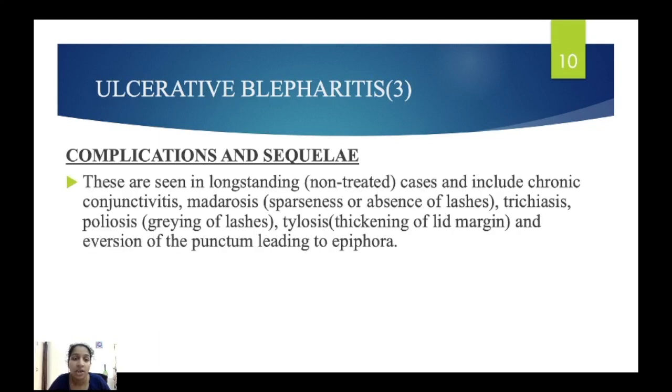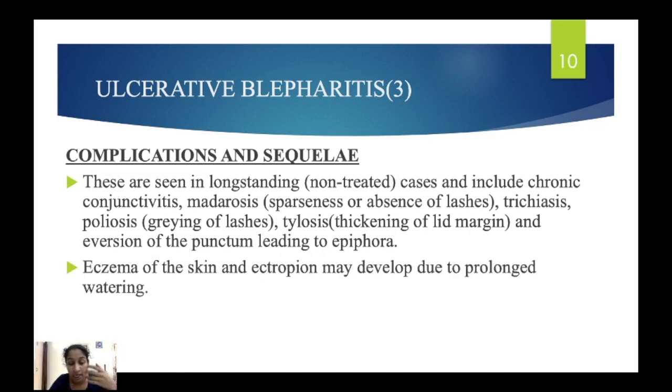Complications and sequelae. Complications are seen in long-standing cases, and include chronic conjunctivitis, madarosis. Madarosis means absence of lashes. In some areas, the lashes will be absent. Trichiasis. Trichiasis means misdirected cilia. Cilia will be misdirected, not in the normal pattern. They will be directed inwards or outwards. Poliosis. Poliosis is graying of lashes. Tylosis. Tylosis means thickening of the lid margin, and eversion of puncta. Eversion of puncta leading to epiphora.